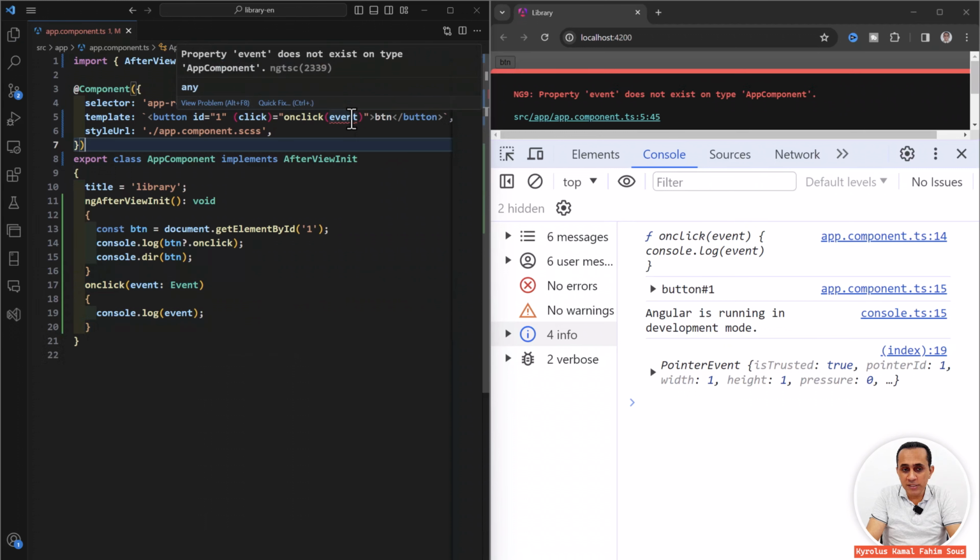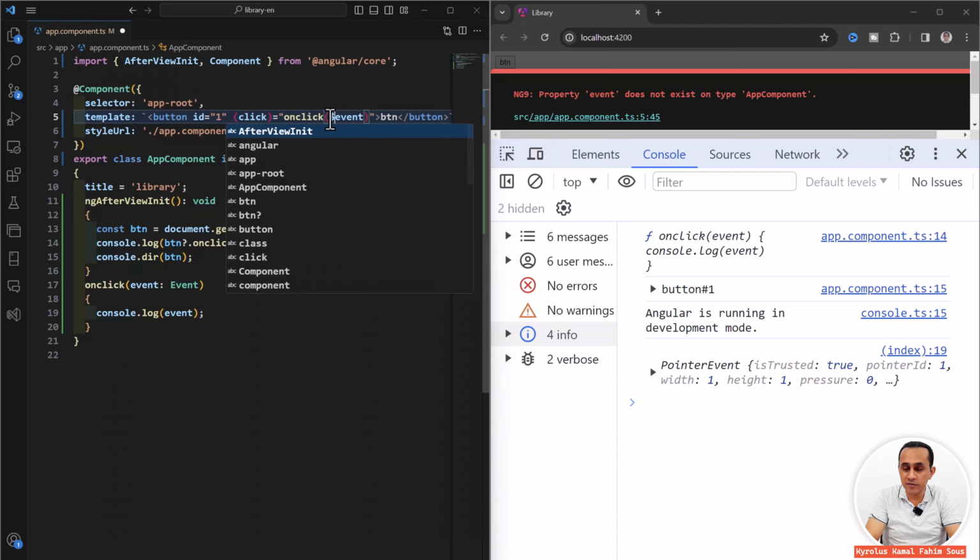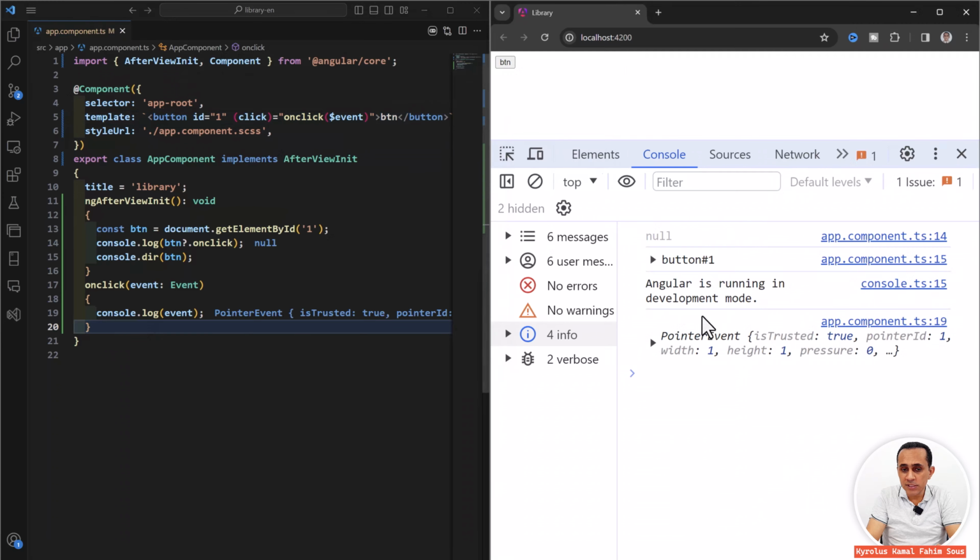Now there is an error in the event because, again, Angular will search for a variable called event here, but it will not find it. So the question is how Angular will bind the pointer event or the mouse event to the event here. Again, by convention, we have to write the $ sign before the event. If we click here, we will see the pointer event.